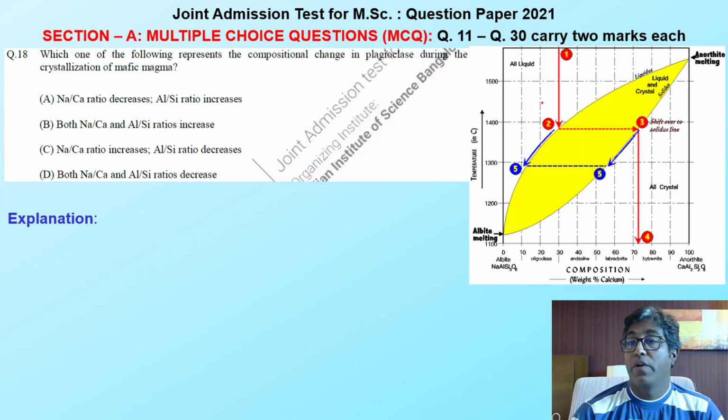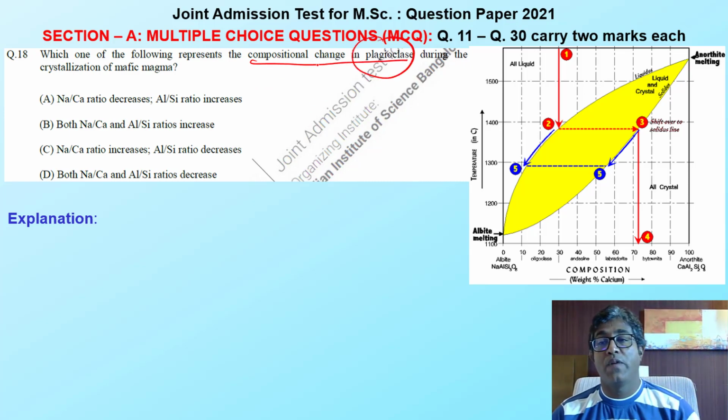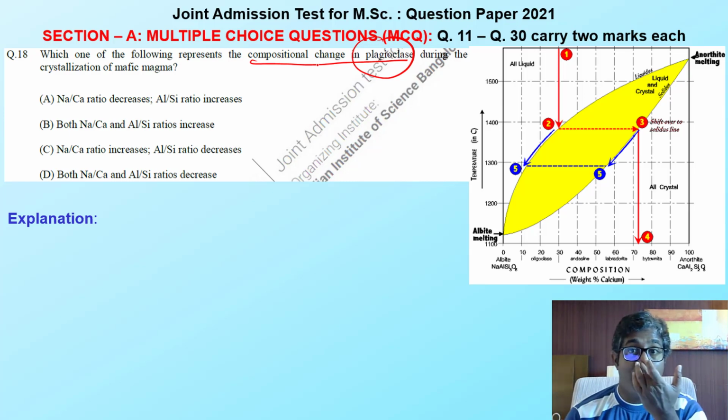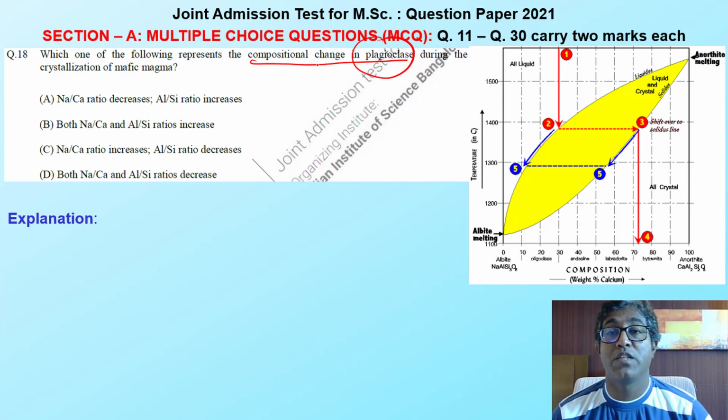So, a bit tricky question is there, very conceptual. We have to identify, this is a binary system. Let's see what we are going to do with this binary system. Which one of the following represents the compositional change? We have to identify the compositional change in the plagioclase. You know that in plagioclase we have anorthite as well as albite. During this binary transformation we have melt and the solidus is there. The crystallization will go from plagioclase of one end to another end like albite, and we have to notice what type of composition changes occur during the crystallization of this plagioclase magma.